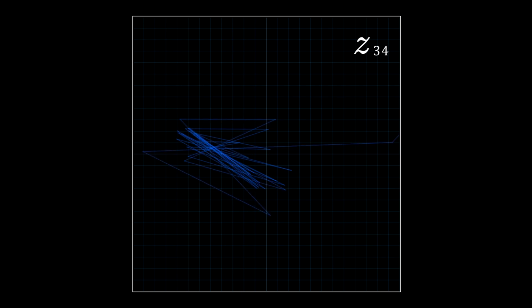Next, let's choose a different value for c. This time, the point escapes off the screen after a few iterations. Now, let's analyze the behavior of a grid of points, each with a different initial value of c.